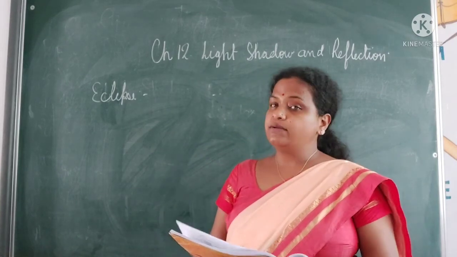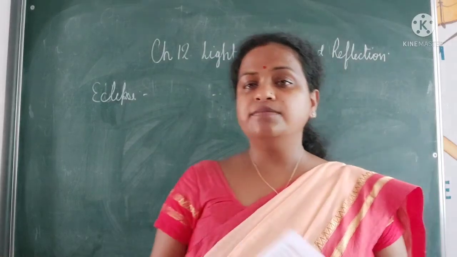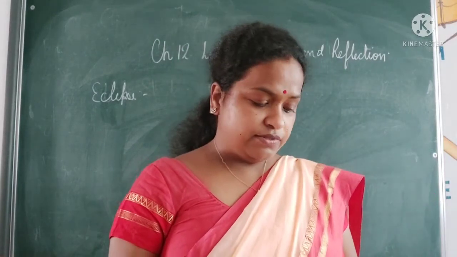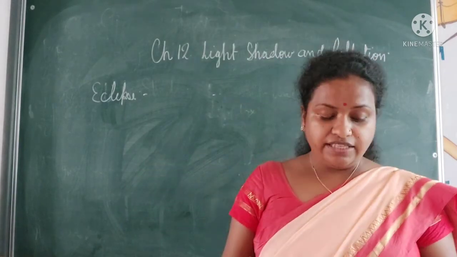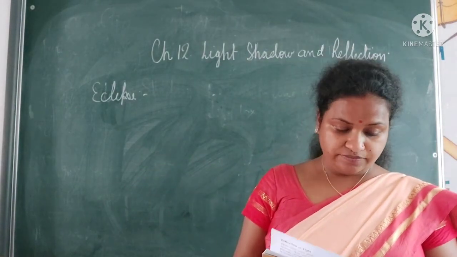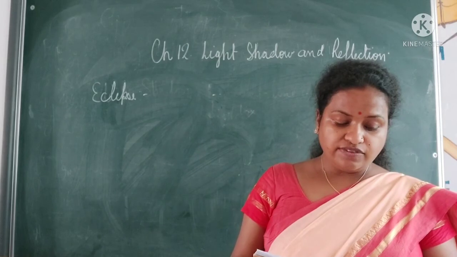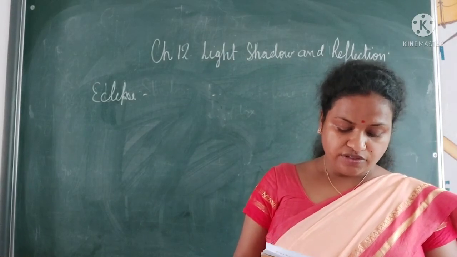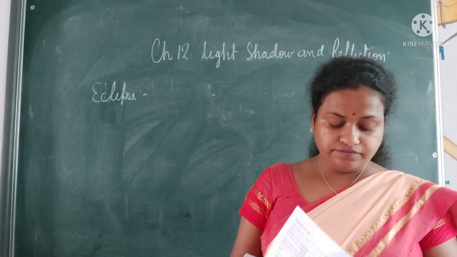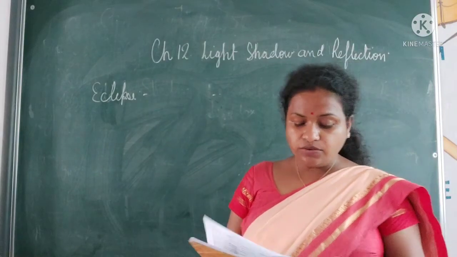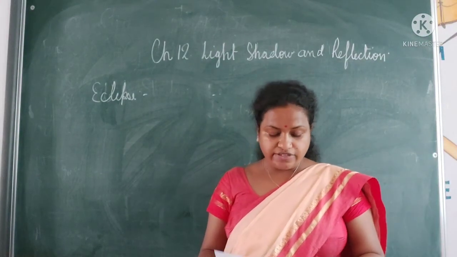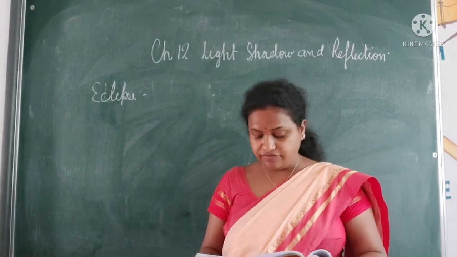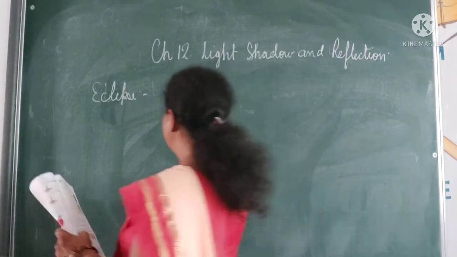There are mainly two types of eclipse: one is the solar eclipse and another is the lunar eclipse. A lunar eclipse occurs when the Earth moves in between the sun and the moon, blocking the light of the sun from reaching the moon. During a lunar eclipse, the shadow of the Earth falls upon the moon. A lunar eclipse always takes place on a full moon night.